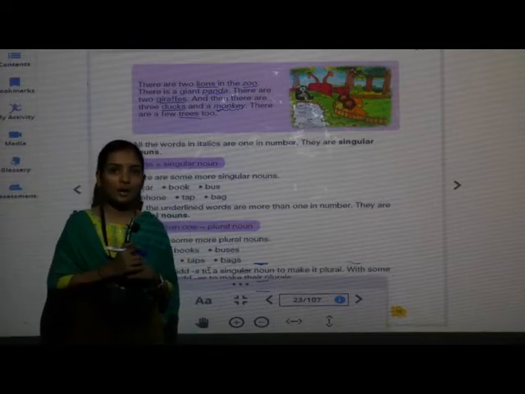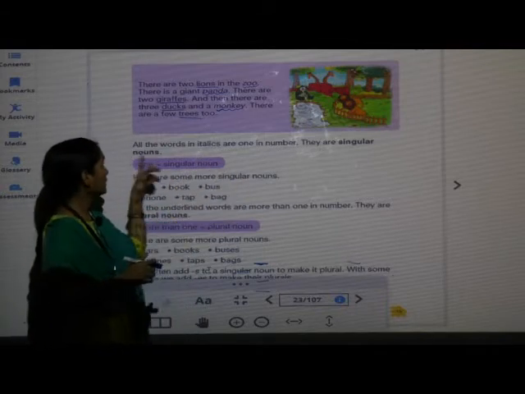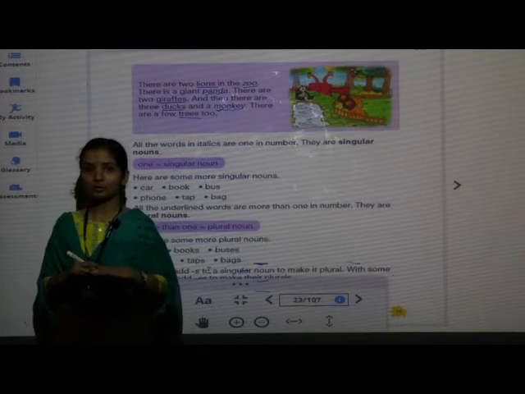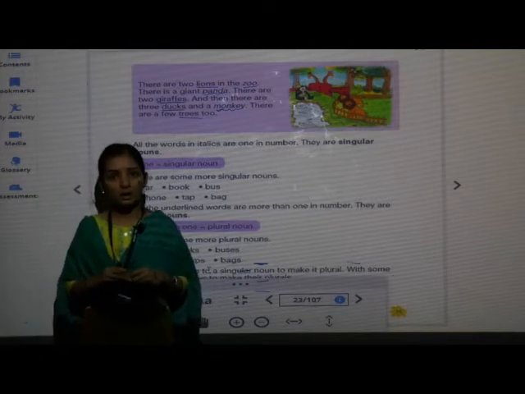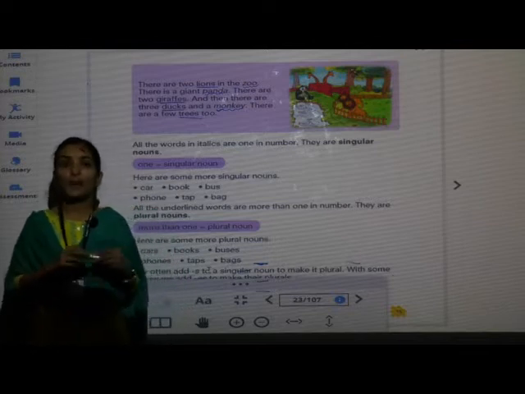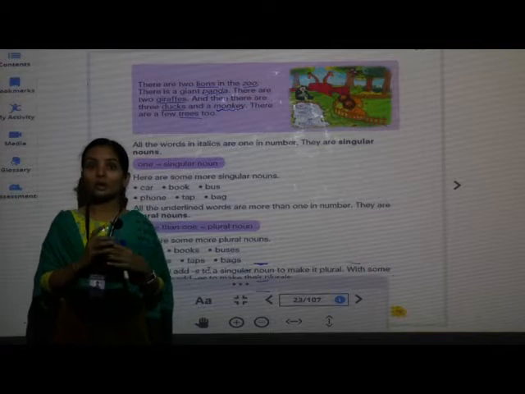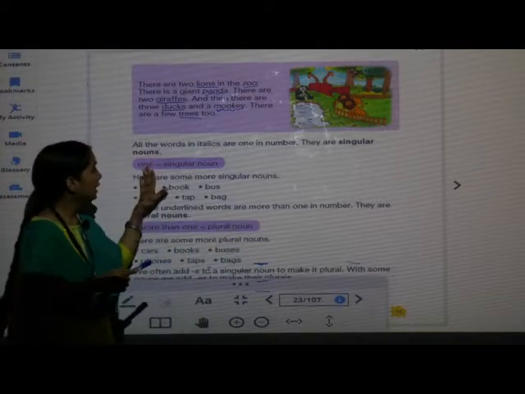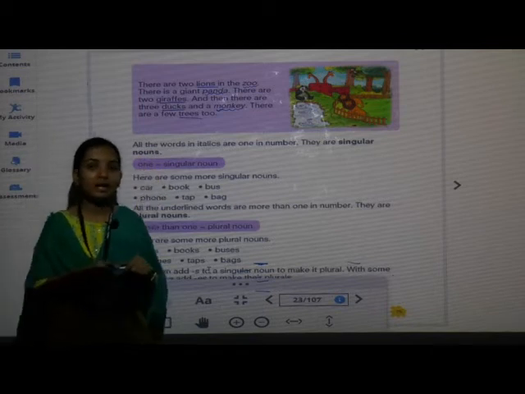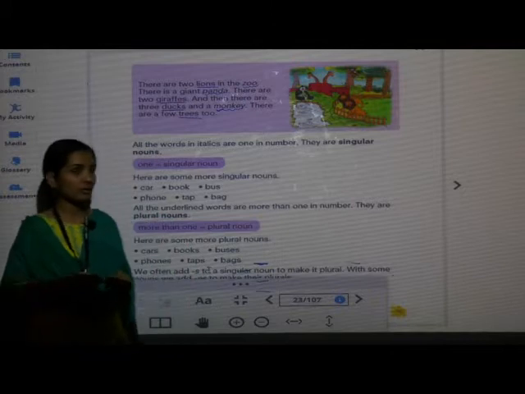They are singular nouns. Means the things or anything which is 1, we call it as singular nouns.